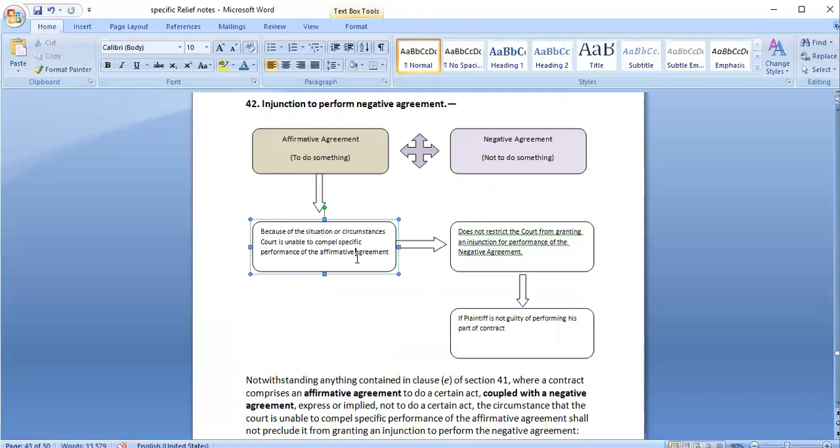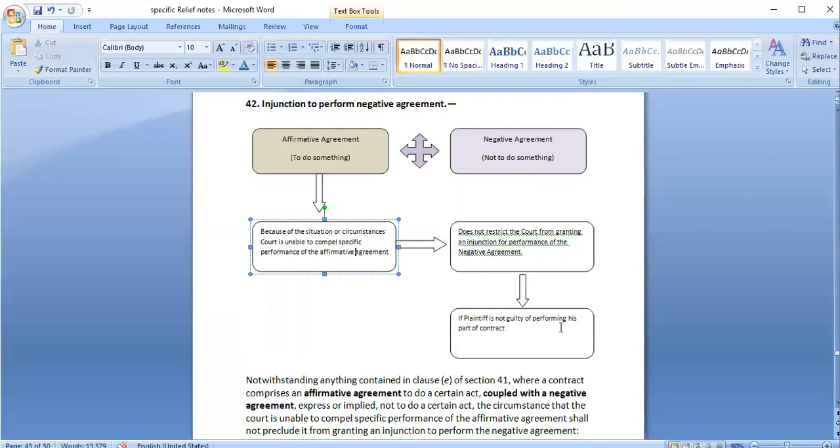Maybe it involves some continuing duty, maybe it involves something related to personal qualification. Court cannot enforce it. That does not restrict the court from granting an injunction for performance of the negative agreement. Even though court cannot enforce the affirmative part, that does not restrict the court from enforcing this particular part.